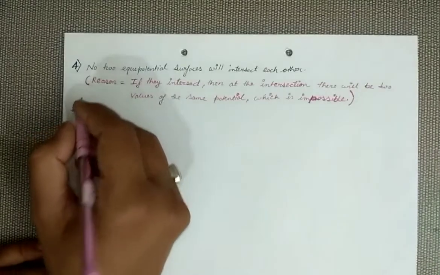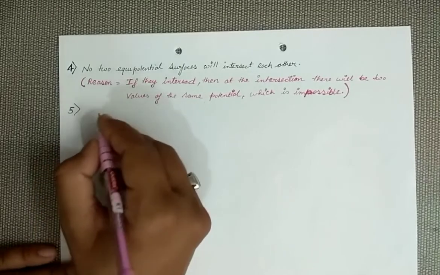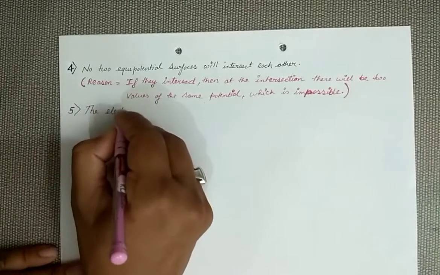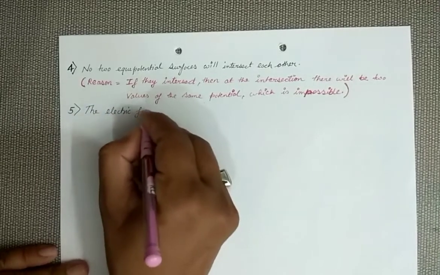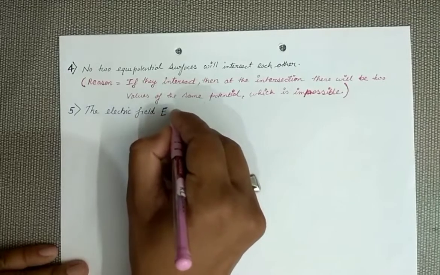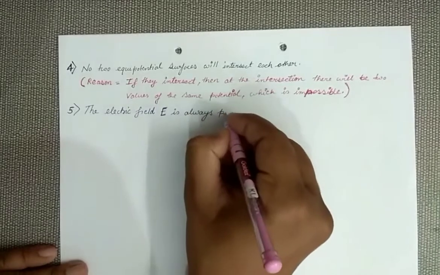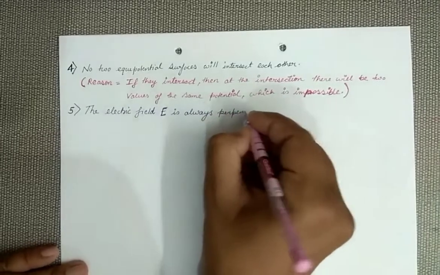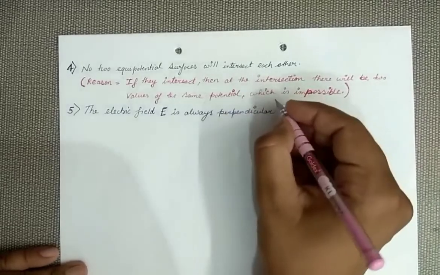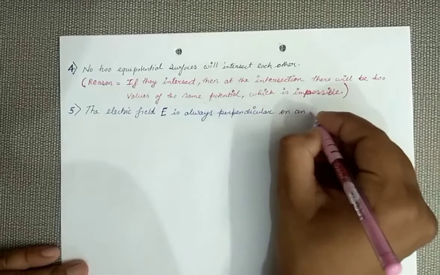These equipotential surfaces are always perpendicular to the electric field lines, or we can say the electric field E is always perpendicular on an equipotential surface.